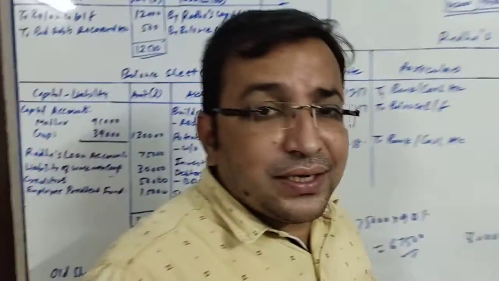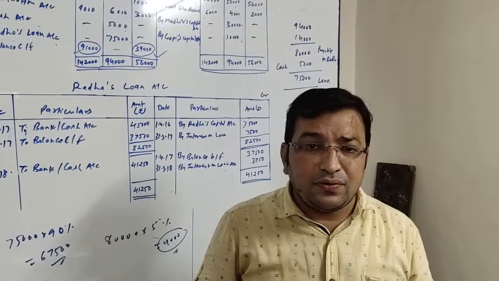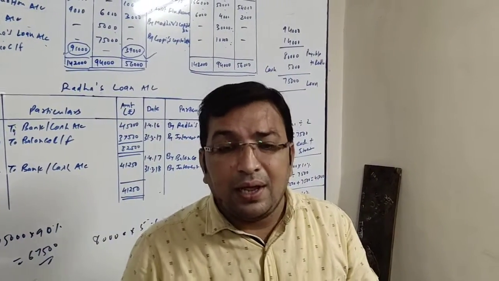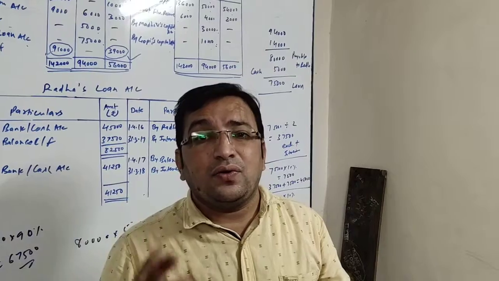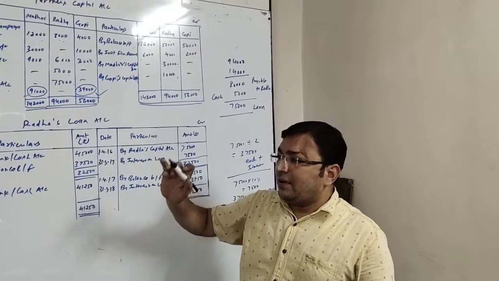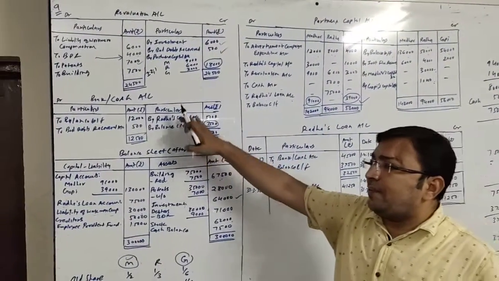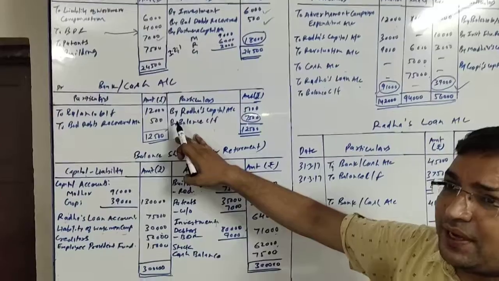So normally our sum gets over here, but in this sum one additional piece of information is given to us. We need to prepare Radha's loan account. So friends, one thing is actually left out. Before making the total of the balance sheet, what will we have to make? We will have to find the closing balance of cash.